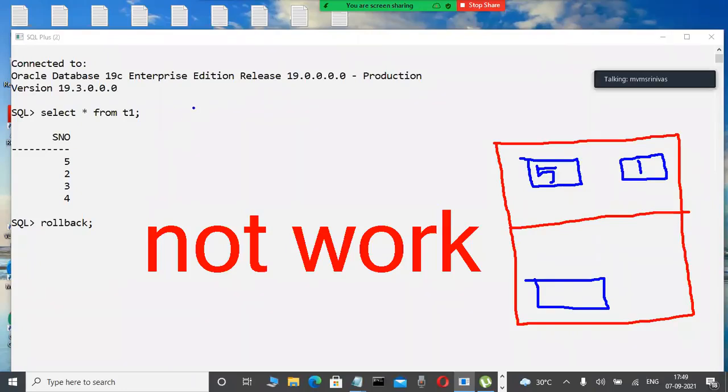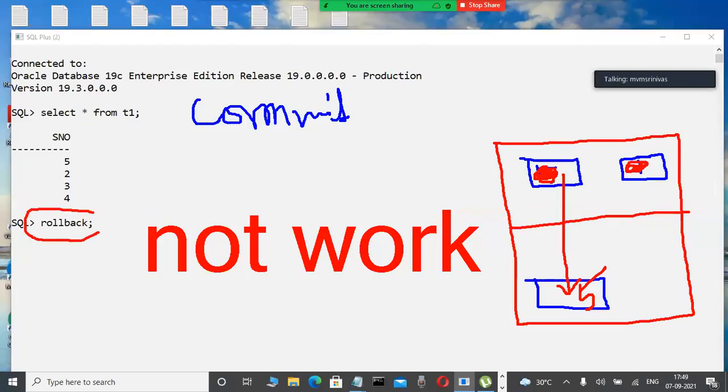Whenever we are using commit, as in the previous case, what happens? The new value for the transaction is automatically stored in the hard disk. Okay, fine. So now, when we use commit, this value is gone. The new value is gone and the old value is also gone. Yes, new and old values are not there. Now in the hard disk only this new value is there.